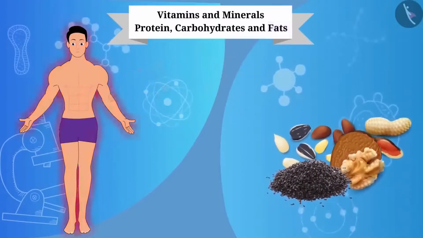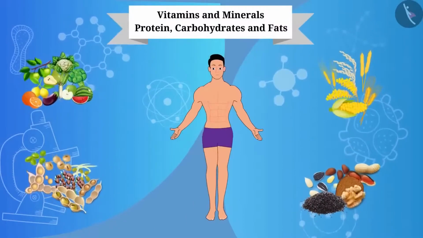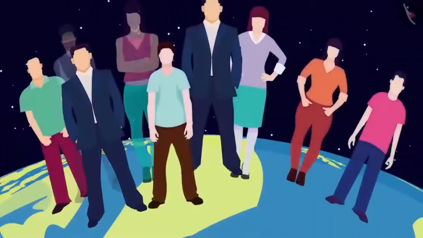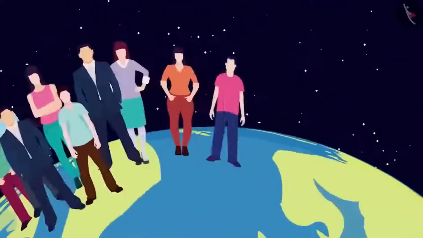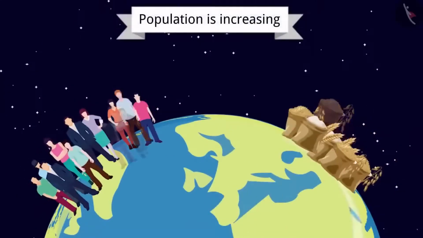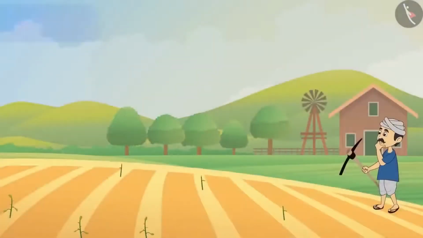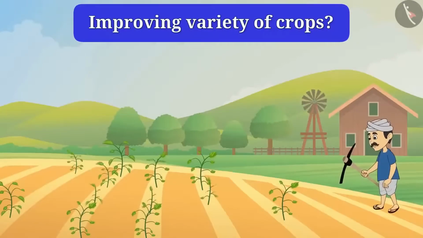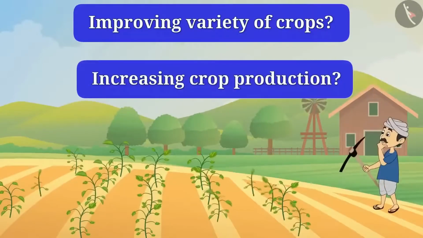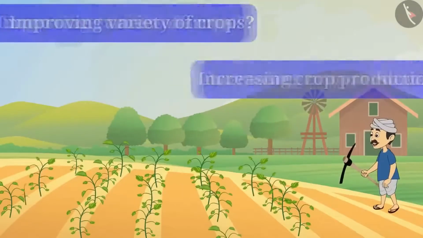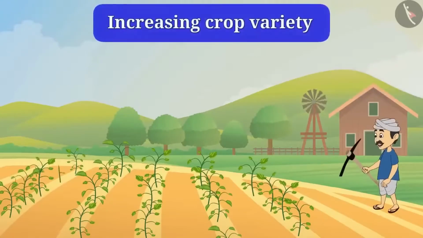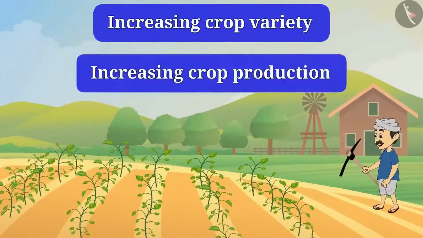Well, we got to know how important fruits and vegetables are for the human body. Friends, but the population is increasing day by day, and with the increase in population, the demand for food is also increasing. In order to meet this, the quality and production of the crop should be increased. But have you ever thought how it can be possible? Let's know how. Can it be done by improving the variety of crops? Can it be done by increasing crop production? Just think. Yes, friends. Crop improvement can be done by increasing the crop variety and by increasing its production.